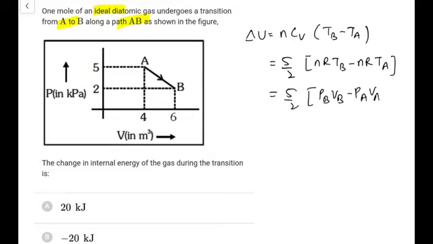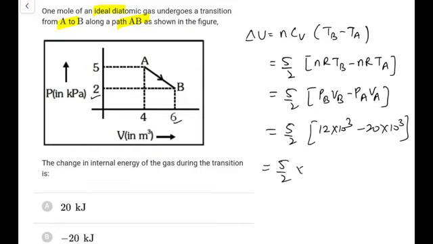You must have done such calculations in your practice definitely. So PB VB, this is 2 into 6, 12 into 10 to the power 3, taking the units into consideration. This is 5 into 4, that is 20 into 10 to the power 3. So it is 5 by 2 into, this would be a negative sign, I take care, minus 8 into 10 to the power 3, that is minus 20 kilojoule. That means the internal energy has decreased by 20 kilojoule in this complete process.